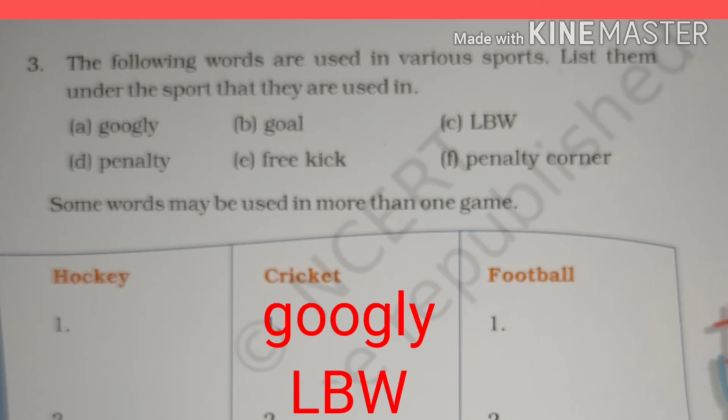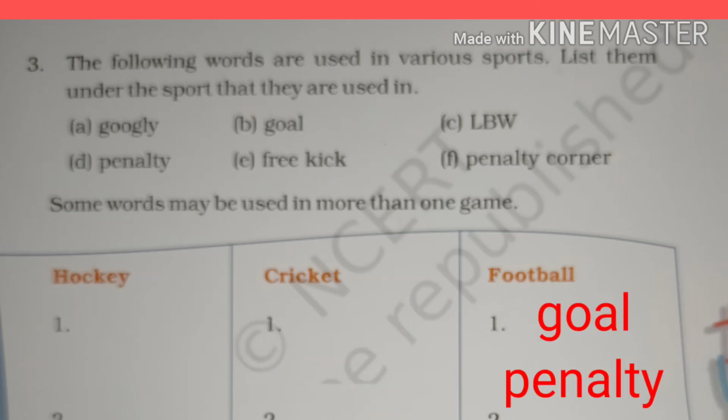Now know about cricket. In cricket, LBW and googly, these 2 words are used in cricket. The full form of LBW is leg before wicket. You can also say leg behind wicket. Okay. Now know about football. Here 2 words are related to football. Number 1 is goal and number 2 is penalty.